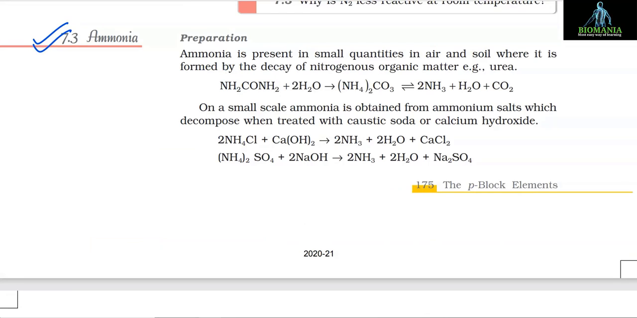7.3 Ammonia. Preparation. Ammonia is present in small quantities in air and soil, where it is formed by the decay of nitrogenous organic matter, for example urea. NH2CONH2 + 2H2O gives (NH4)2CO3, which gives 2NH3 + H2O + CO2. On a small scale, ammonia is obtained from ammonium salts which decompose when treated with caustic soda or calcium hydroxide. 2NH4Cl + Ca(OH)2 gives 2NH3 + 2H2O + CaCl2. The next reaction is (NH4)2SO4 + 2NaOH gives 2NH3 + 2H2O + Na2SO4.